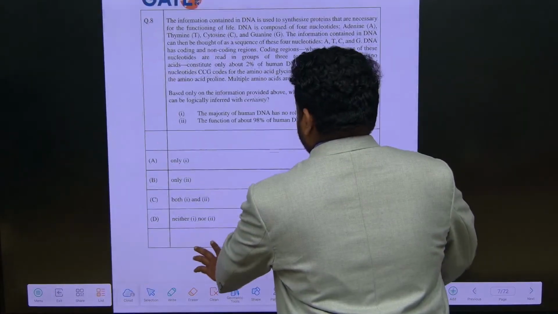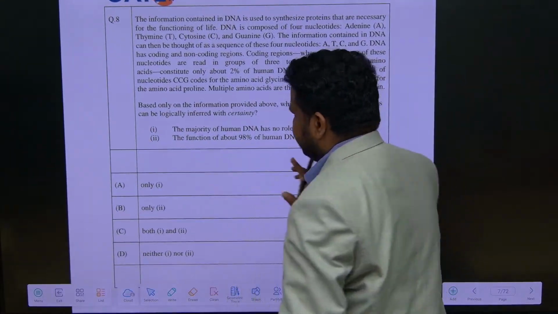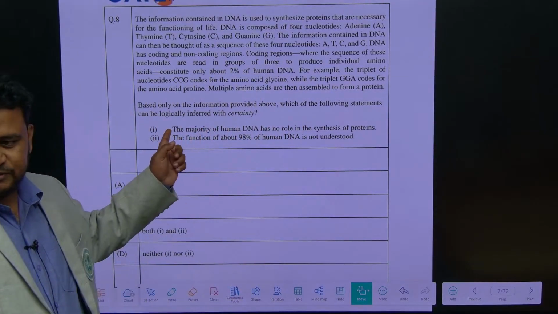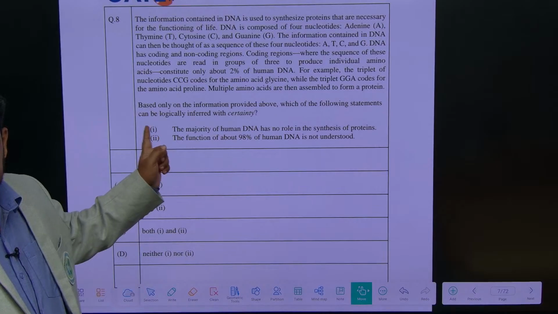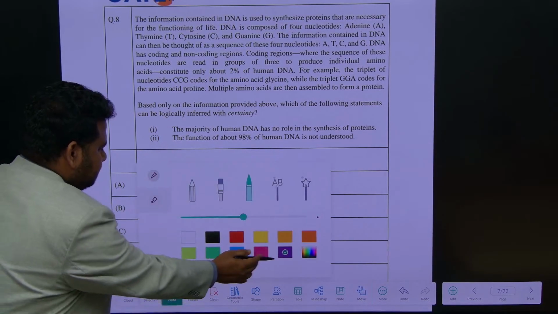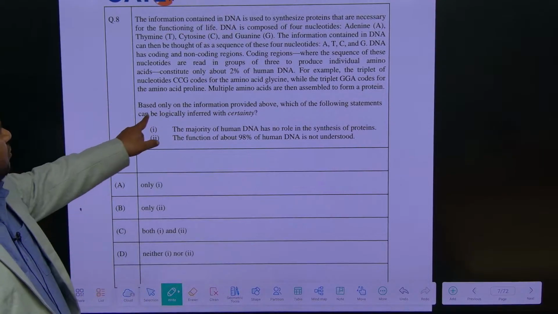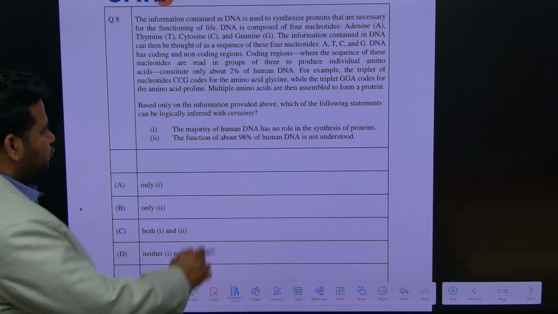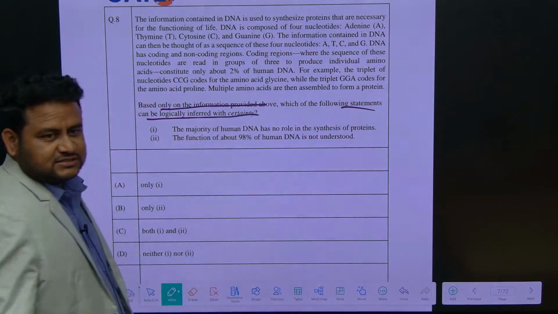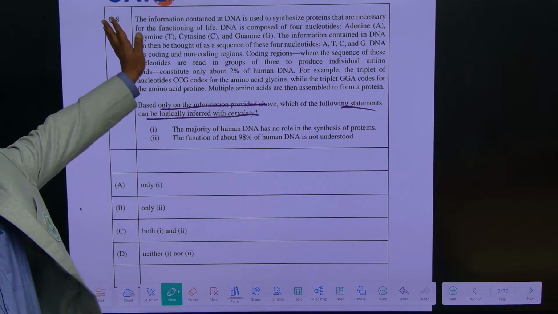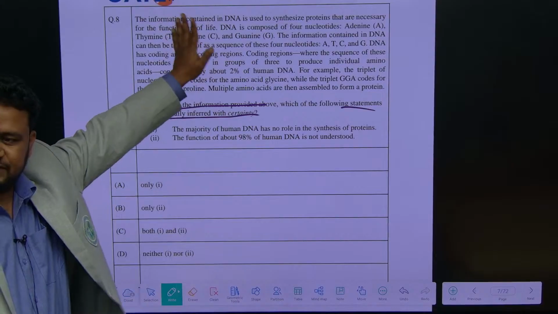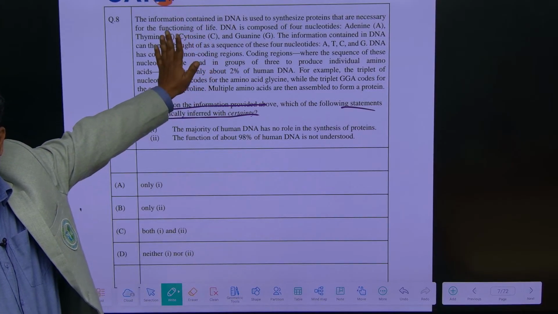This is again based on, see, again here don't use your subject knowledge, very important, because this is from your subject only. That doesn't mean you should use your knowledge. Here they are telling: based only on the information provided above, which of the following statements can be logically inferred with certainty? Even though you have the subject knowledge, and if they have given something wrong also, you have to go by what they have given here only. Don't apply your knowledge here.